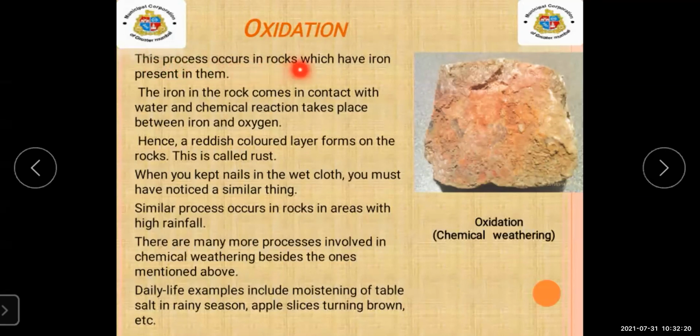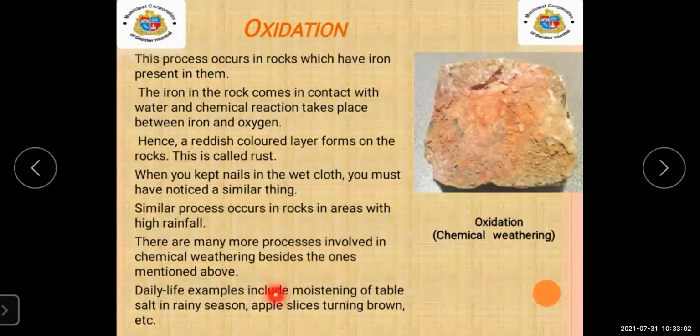The process occurs in rocks which have iron present in them. The iron in the rock comes in contact with water and a chemical reaction takes place between iron and oxygen. Hence, a reddish color layer forms on the rock. This is called rust. When you kept nails in the wet cloth, you must have noticed a similar thing. A similar process occurs in rock areas with high rainfall. There are many more processes involved in chemical weathering besides the ones mentioned above.